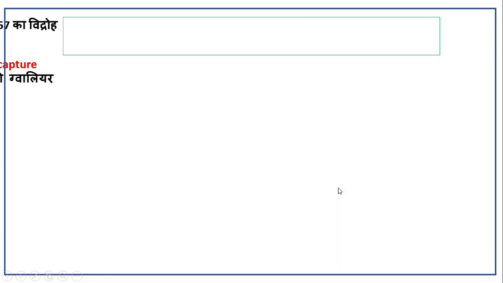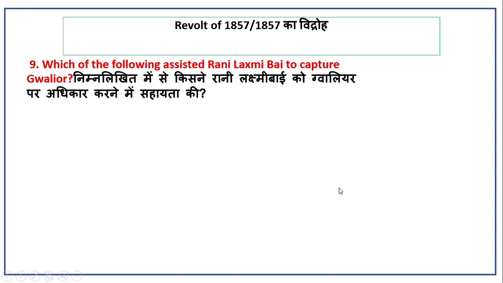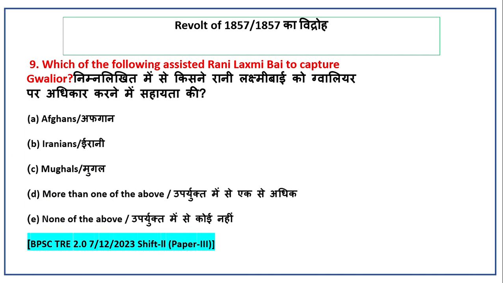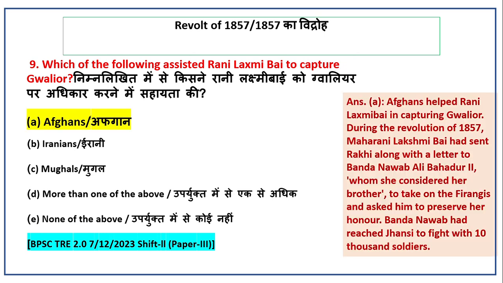Question number 9. Which of the following assisted Rani Lakshmi Bai to capture Gwalior? Options: Afghans, Iranians, Mughals, more than one of the above, none of the above. Answer is Afghans. Afghans helped Rani Lakshmibai in capturing Gwalior.